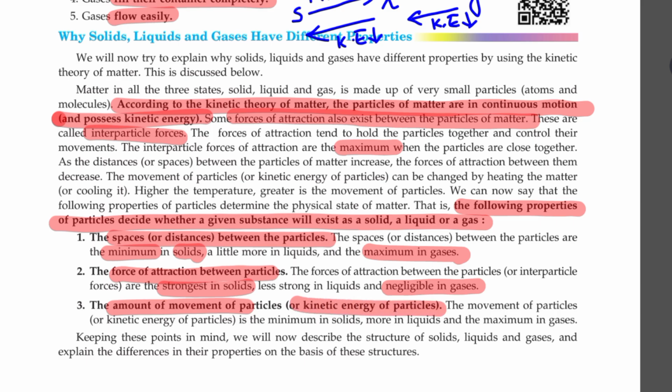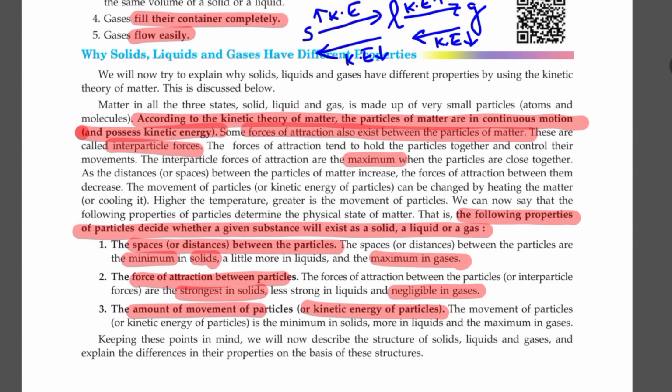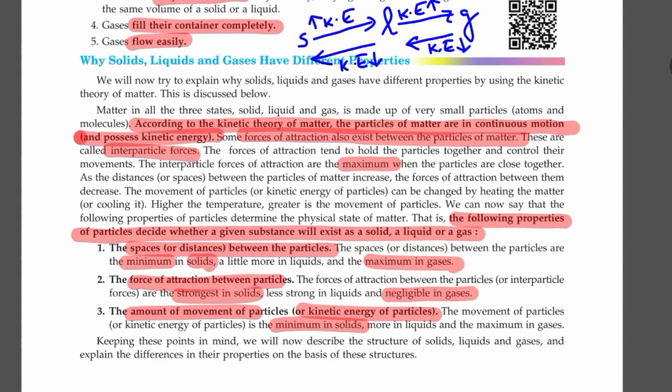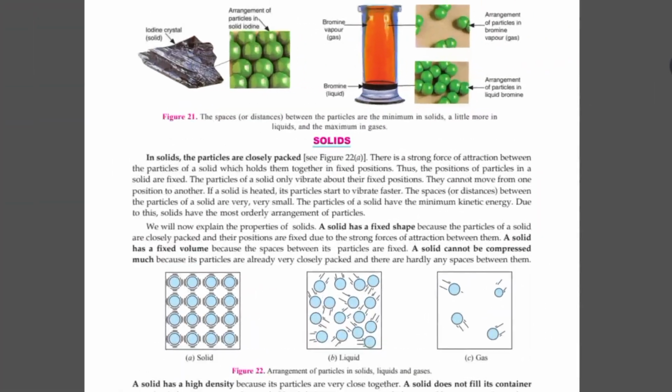If you enter a bus which is packed with passengers and you are struggling to get in, can you move around? So that happens in a closed packed structure of solid. The kinetic energy of the particles is minimum because the particles are not able to move. And if you enter a bus which is not having much passenger, at that time you take much time to get seated. You choose your best seat, you change the seat again and again because you're free to move around. That happens in gases. The movement is maximum for gases because the kinetic energy is also maximum. The particles are moving randomly.